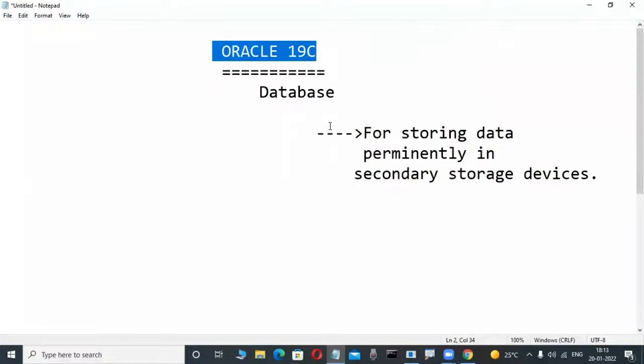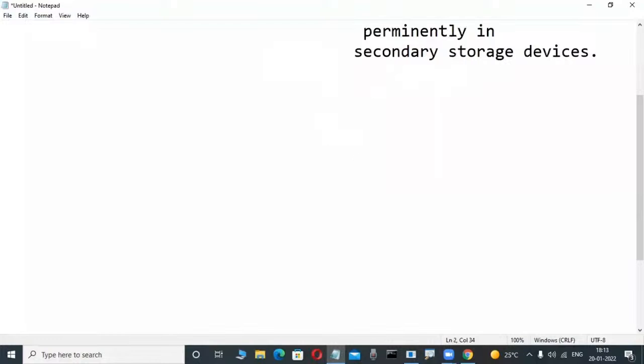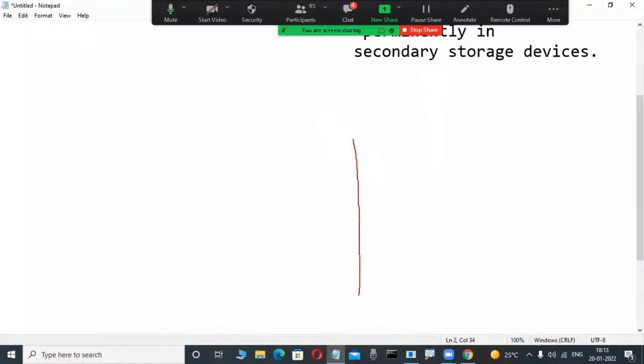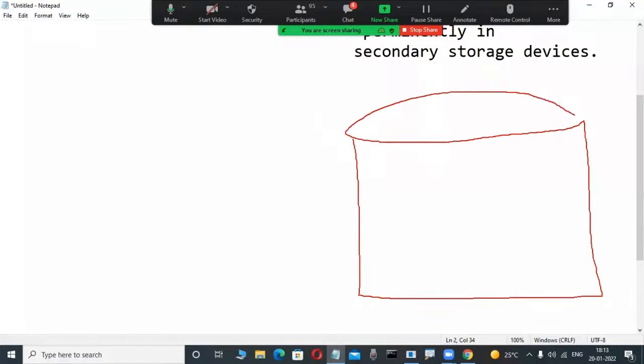Now concentrate here, very important. Suppose I'm a first-time newcomer. How am I thinking? Maybe the database is nothing special. Suppose I'm installing Oracle software, which is one of the database software. Whenever I install Oracle software into my system, automatically some place is created in the hard disk. Maybe this place is called a database. Many people are thinking like that.